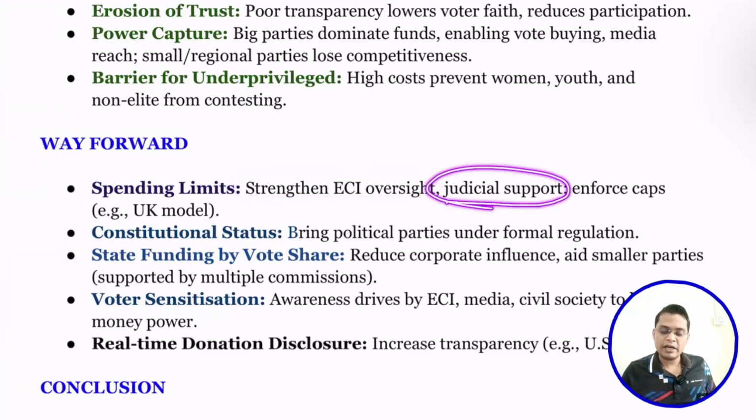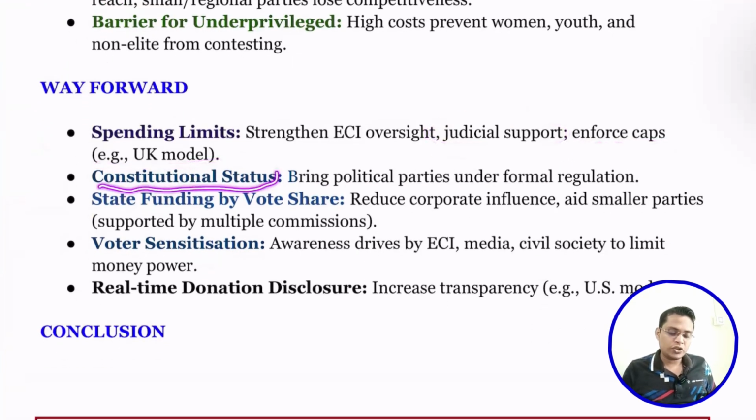Next is judicial support to enforce the caps, just like the UK model. Next is constitutional status. We can give constitutional status to our political parties so that their entire operation can be brought under the RTI Act: where they are getting funding, how they are spending, so that transparency can be brought about. Next is state funding of elections.